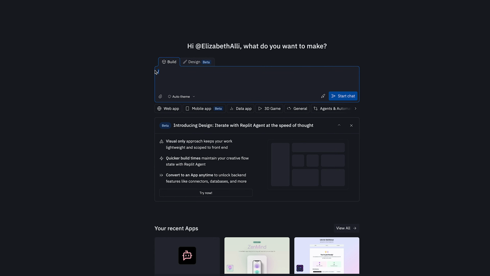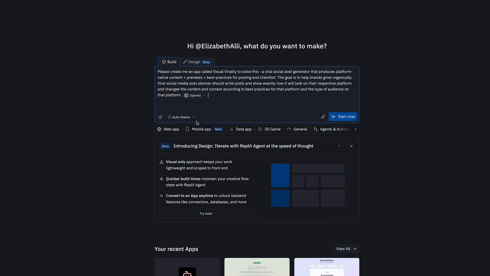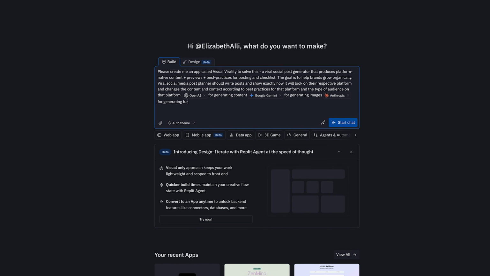So first I am going to paste in that problem statement and what I want it to build. Then for integrations, I'm going to do the / and I'm going to say I want OpenAI for generating content. I want, let's say, Gemini. It's using the latest Gemini 3 for generating images. And maybe I want Anthropic for generating further content or doing research. And I'm going to take that big PRD and I'm going to paste it in here as well.